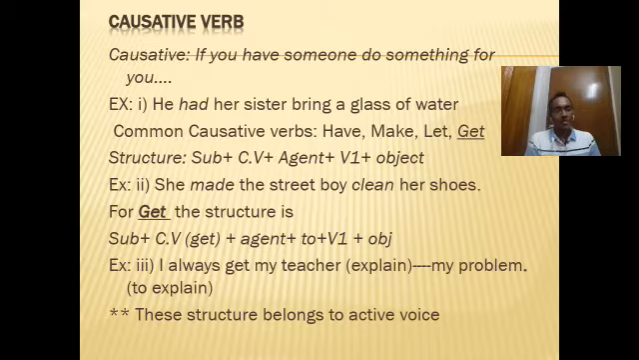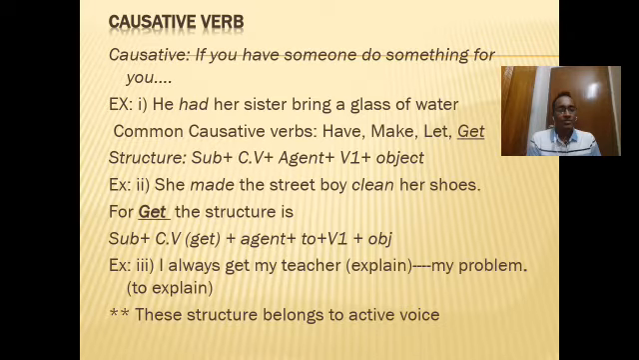See, I always get my teacher explain my problem. Here we have used the causative verb get, and the doer is there. Doer is my teacher. This is the agent. My teacher is the agent. So after this we will use 2 plus main verb, because here get is the causative verb. So the answer is I always get my teacher to explain my problem.